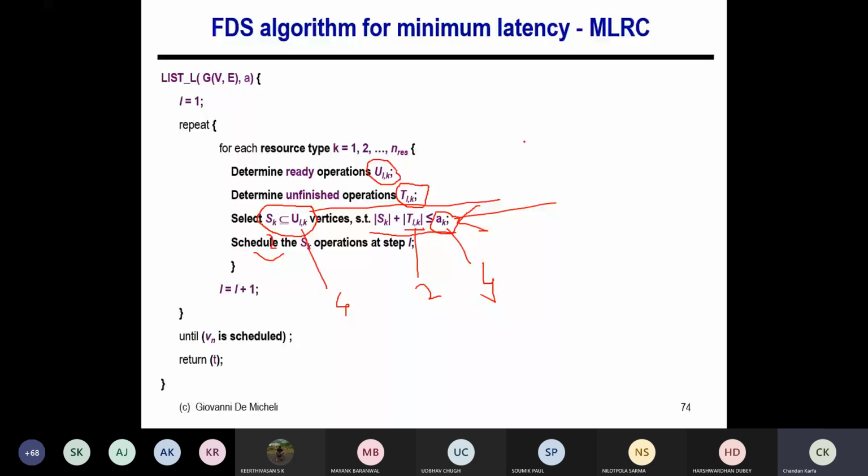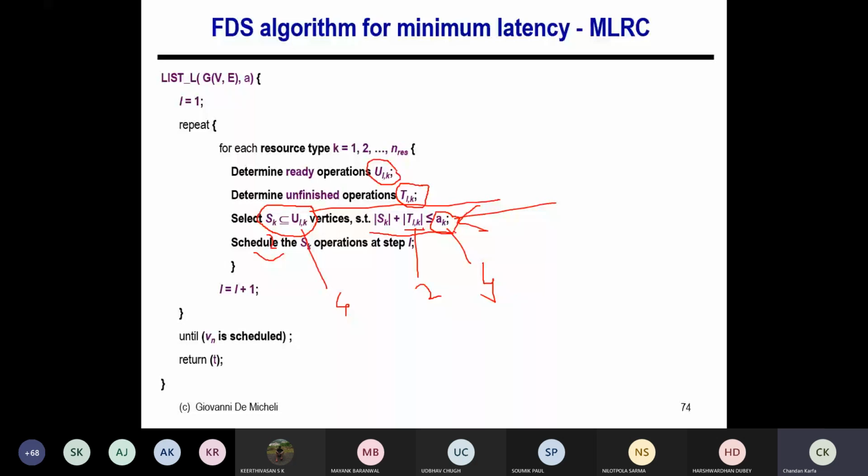So the algorithm that I presented in the class is that I start with a minimum value. The minimum resource for each type is 1, and whenever I find some critical operation whose delay will increase the latency bound, I increase that resource count.